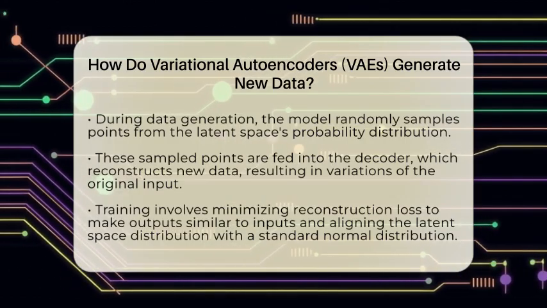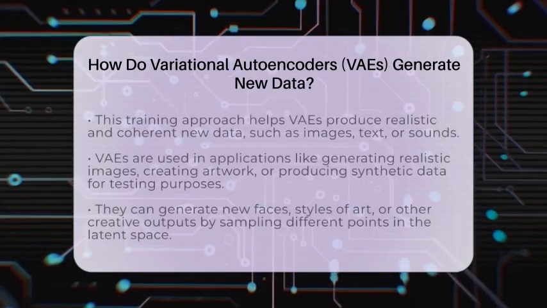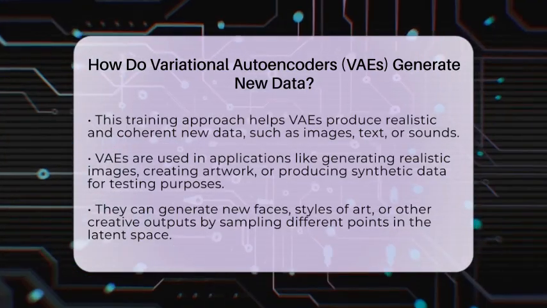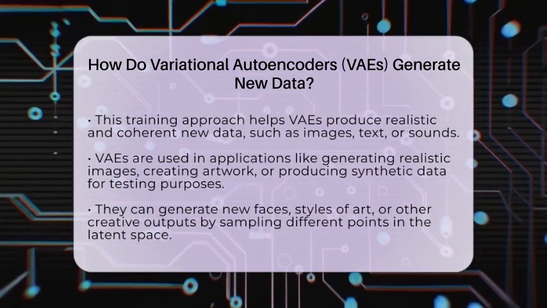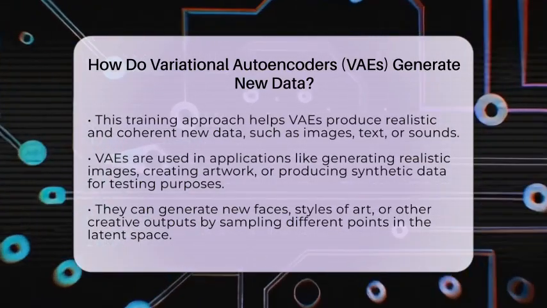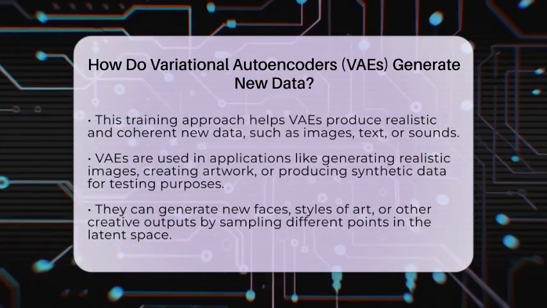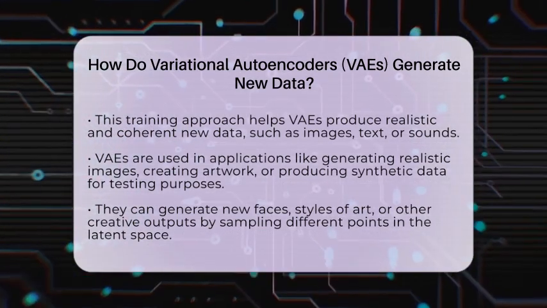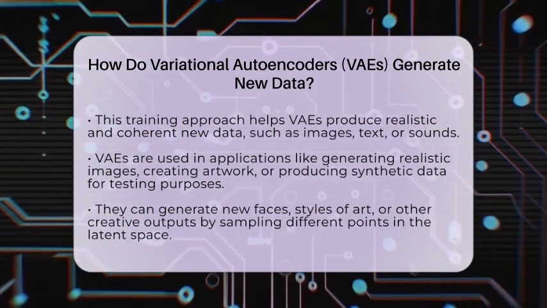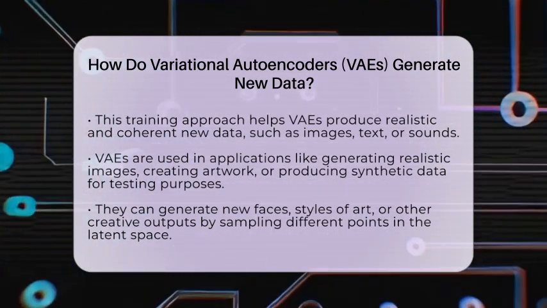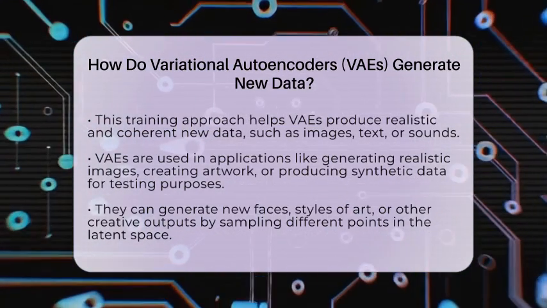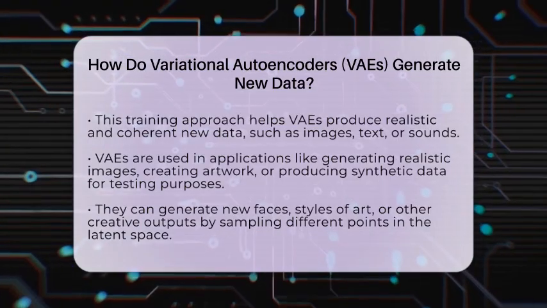Training a VAE involves two goals. First, it tries to make the reconstructed data as close as possible to the original input, which is called the reconstruction loss. Second, it makes sure that the distribution in the latent space matches a standard normal distribution, which helps in generating smooth and realistic variations. This balance allows the model to produce new data that looks natural and coherent.